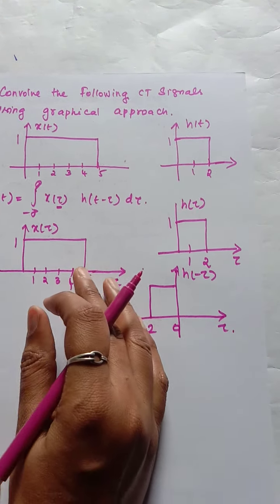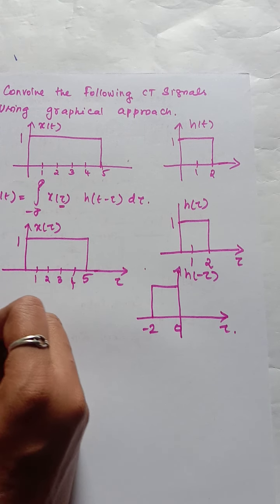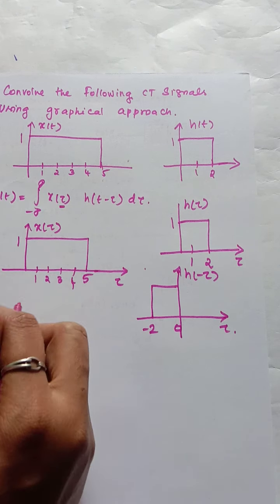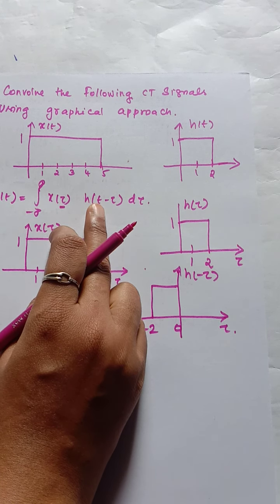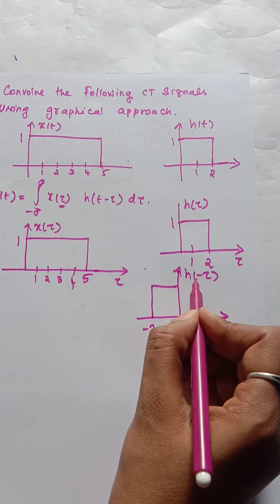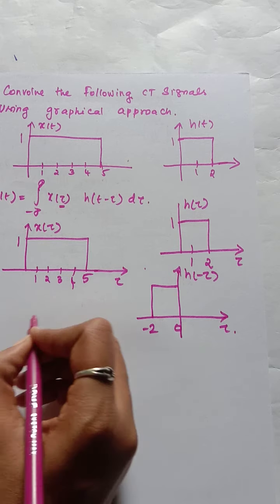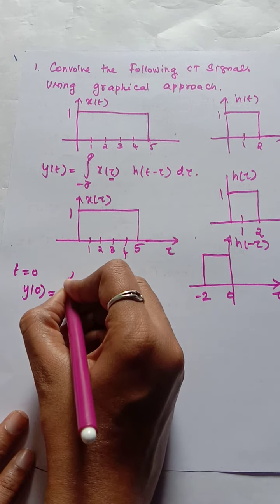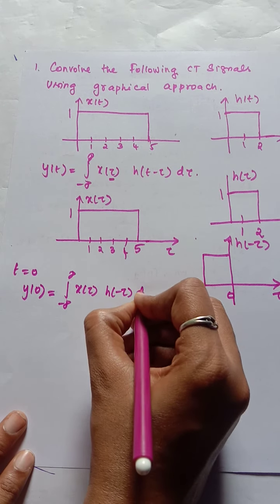Now consider this formula. First I am going to substitute t equal to 0. Then y of 0, the output at 0, can be written as the integral from minus infinity to infinity of x of tau h of minus tau d tau.